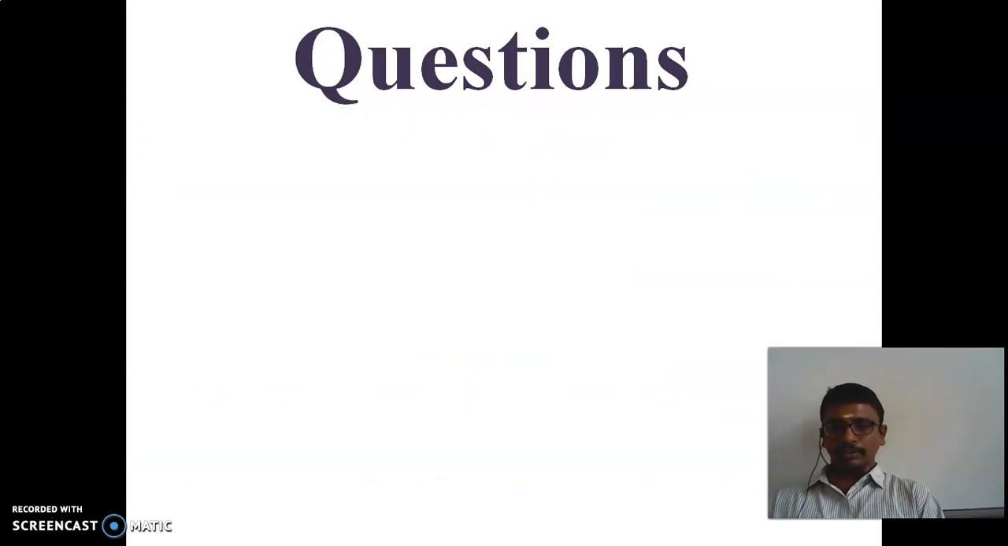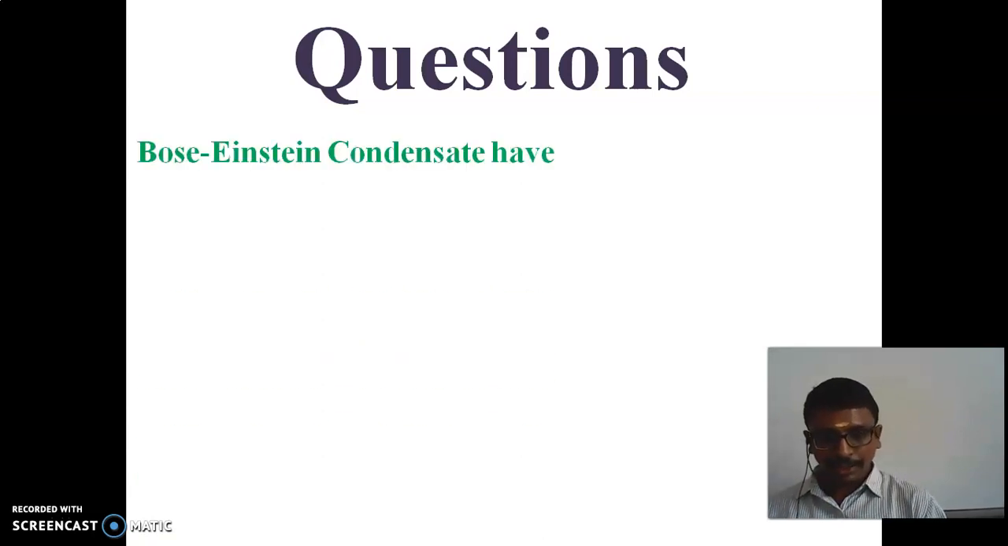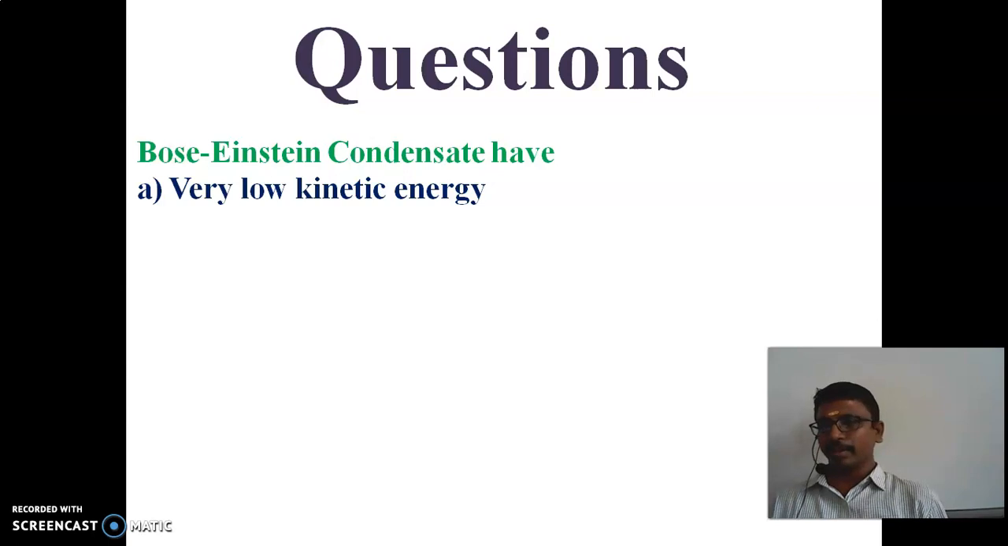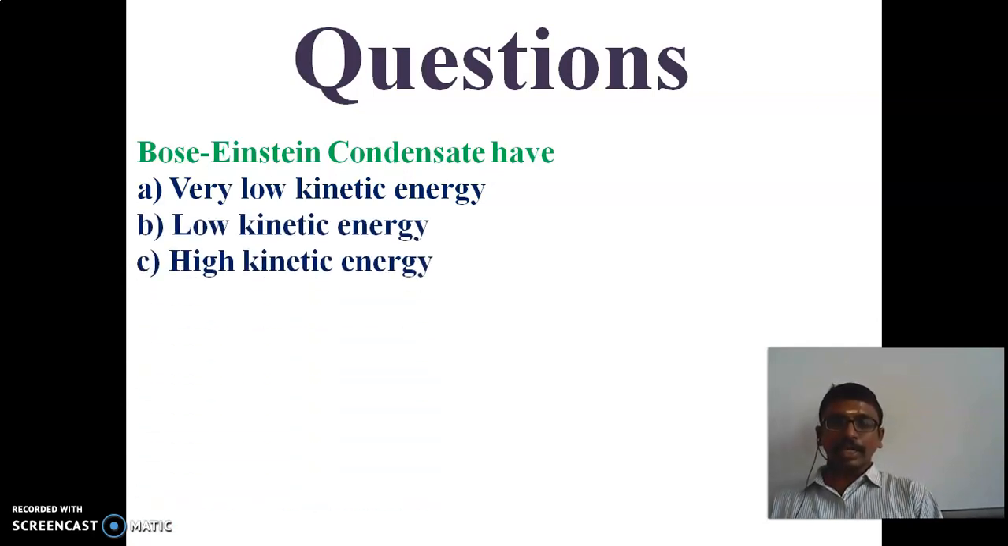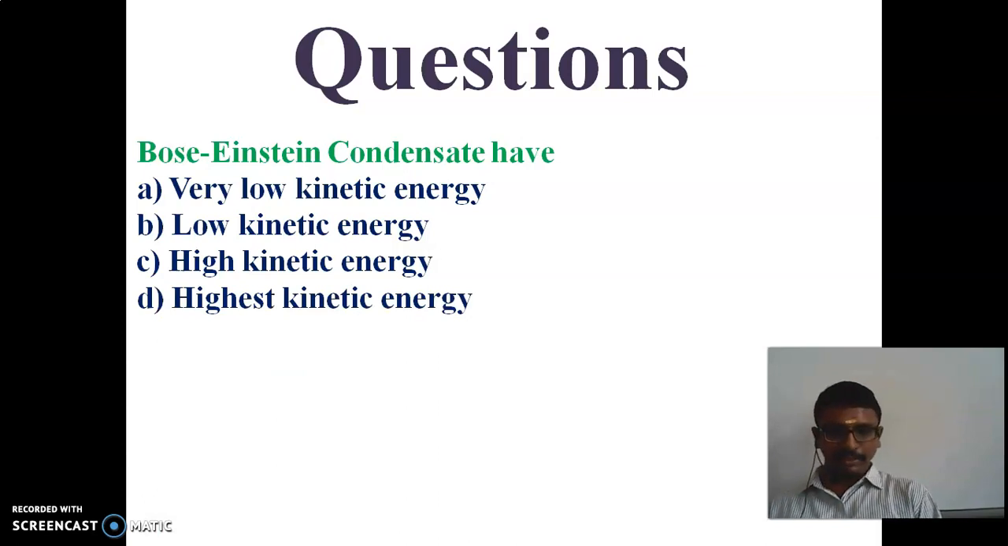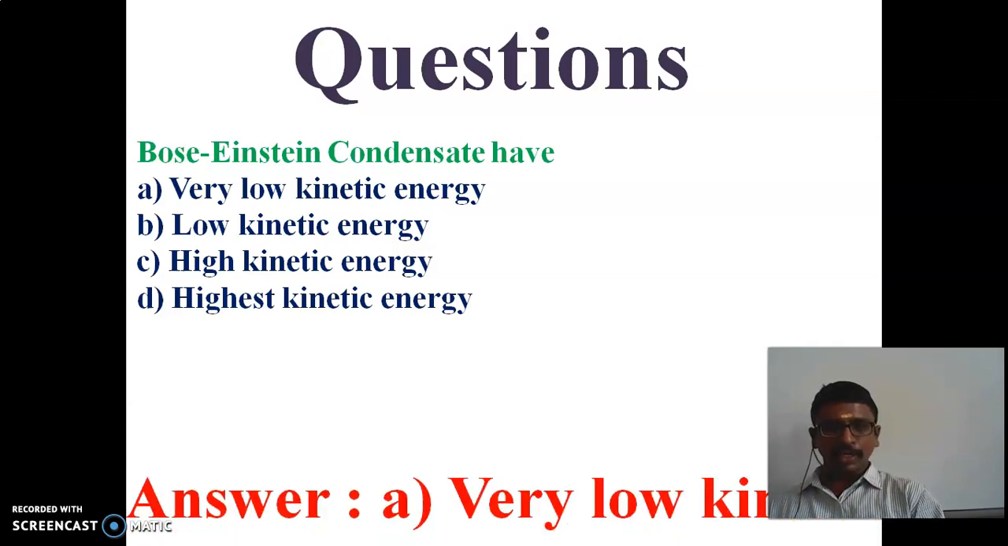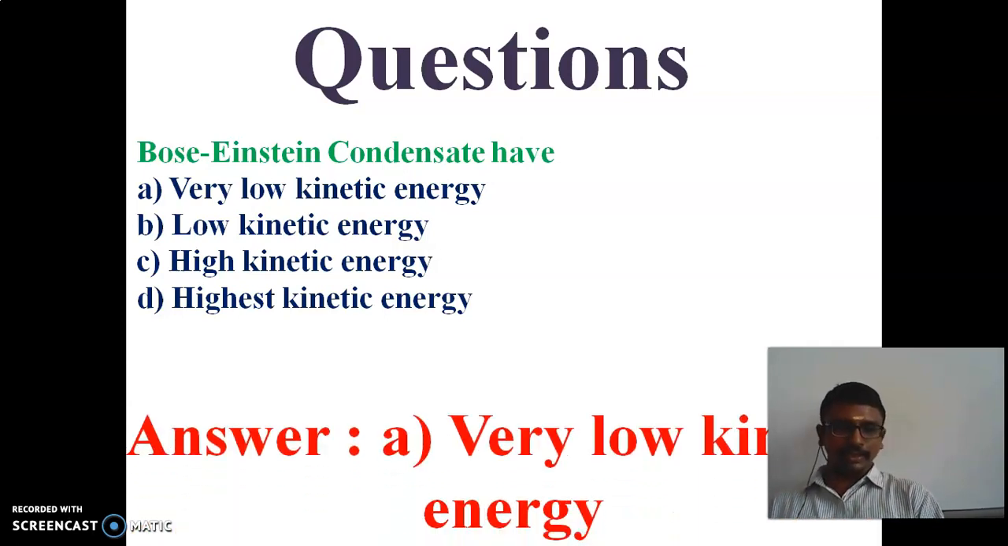C option. And next question is, Bose-Einstein condensate has? The energy will be low only, no? The options are very low kinetic energy, low kinetic energy, high kinetic energy and highest kinetic energy. Bose-Einstein condensate has very low kinetic energy. The answer is A.